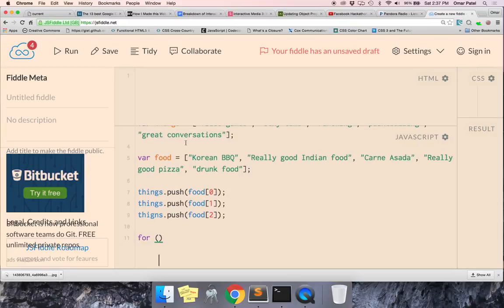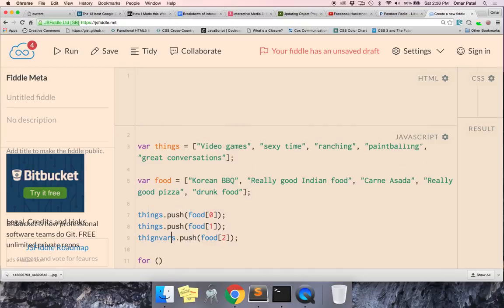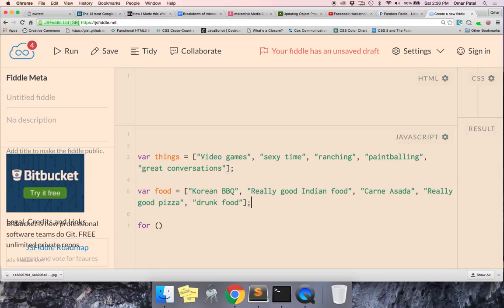Someone's playing techno? Okay, whatever. All right. So instead of doing this, what I'm going to do is create a for loop to go through that. So I'm going to create var i = 0, so it's standard, right? You start off i equals 0. And then we're going to run this loop until we're out of items in the food list to push into things.